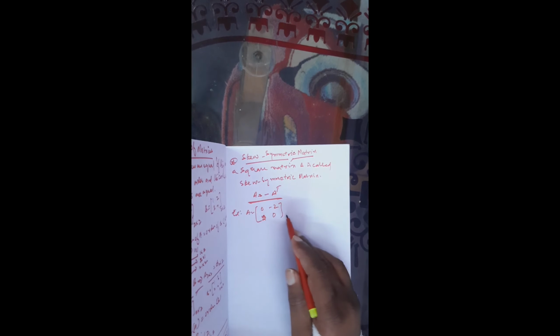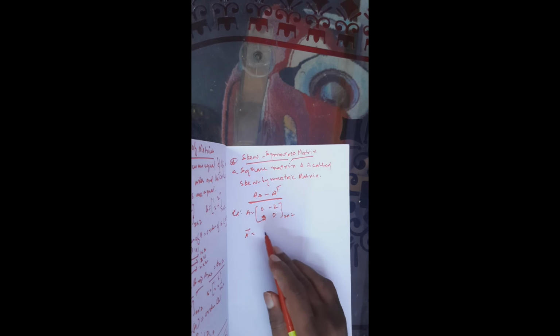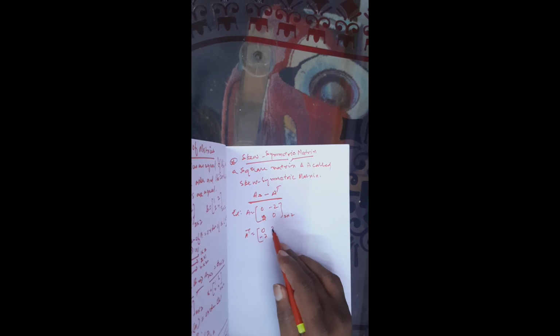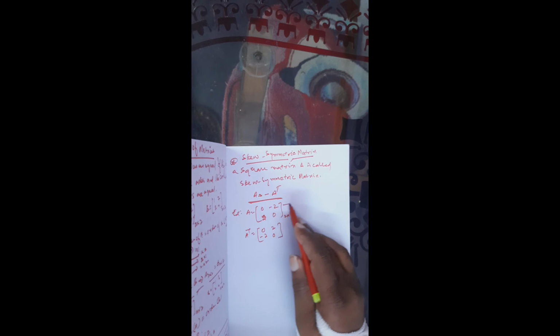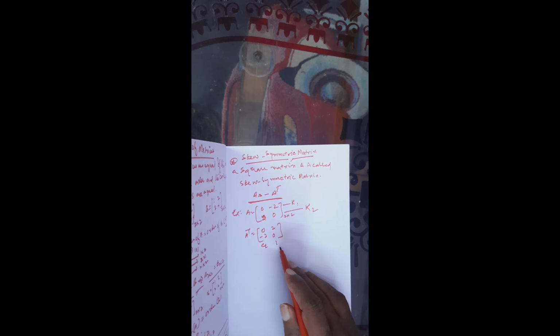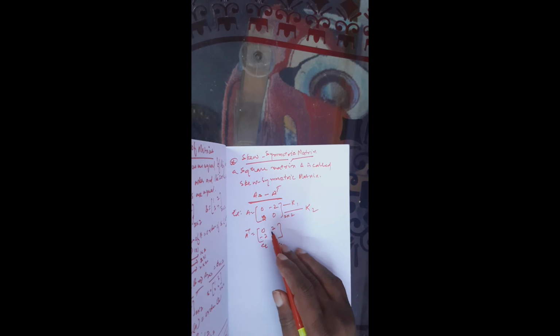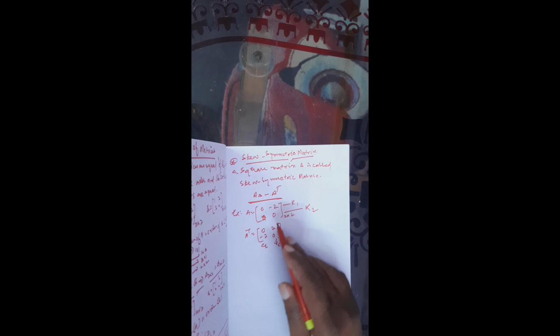Suppose this is a 2 by 2 matrix, or any other order. First take the transpose. The first row changes to the first column, and the second row changes to the second column. The zeros stay the same, the minus 2 becomes plus 2 in this position, and plus becomes minus here, and the other is 0.